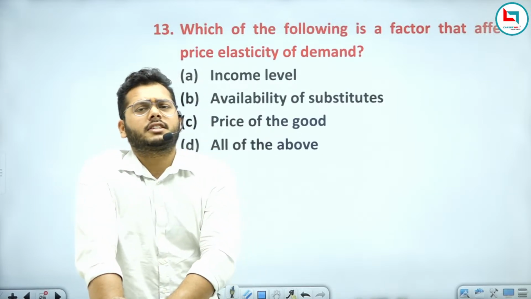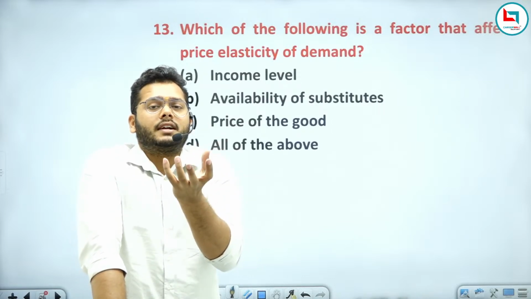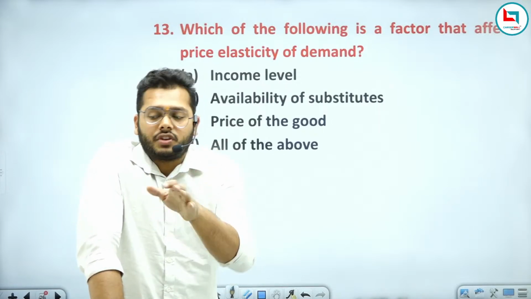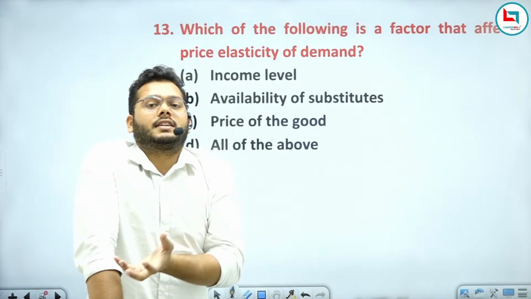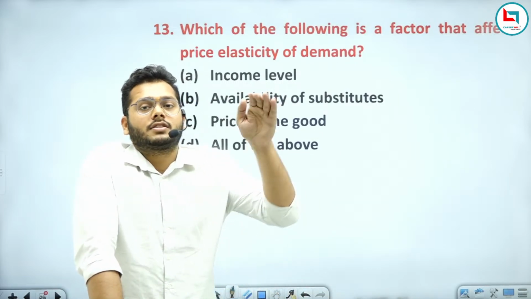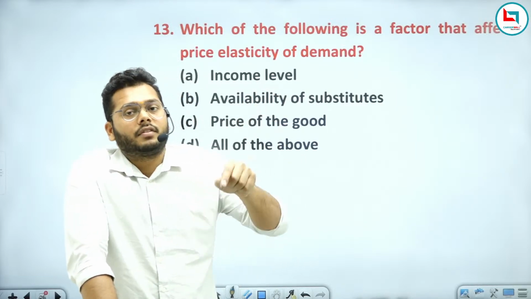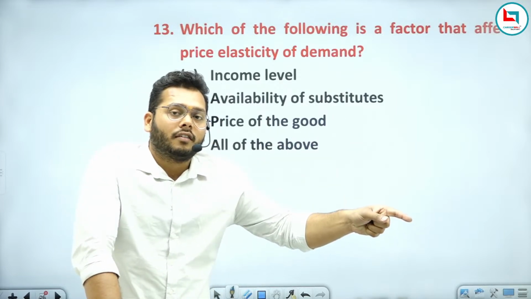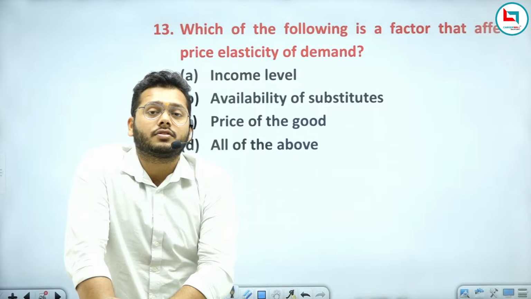I have already explained to you all the determinants of demand. What do you mean by determinants? Determinants means there are some factors which actually affect the demand. Like if your price rises or decreases, your demand will be affected. If the price of another good rises or decreases, the demand of the other good will rise or decrease.